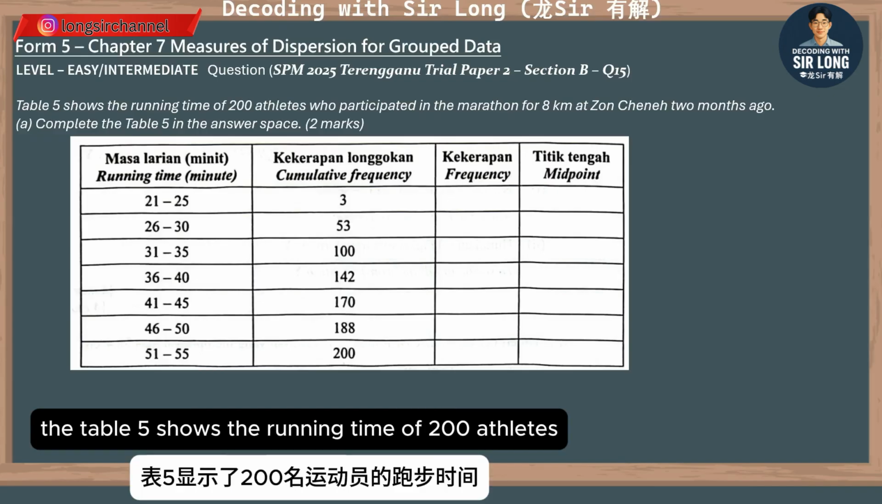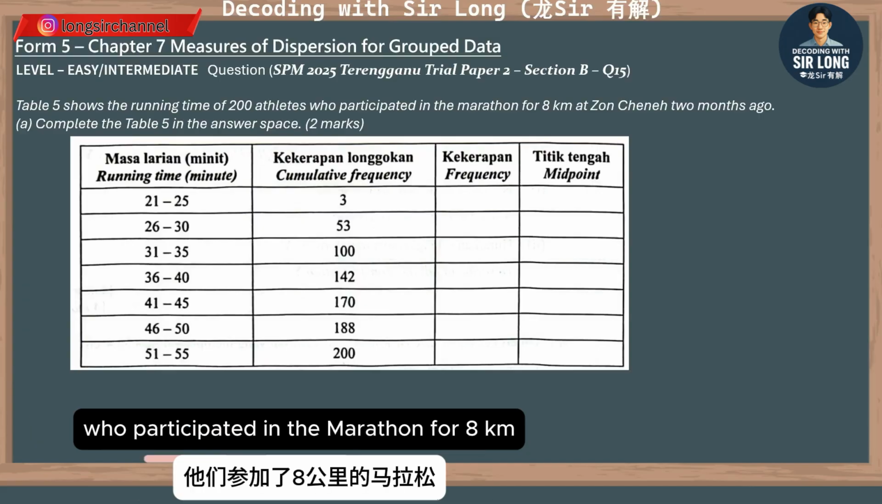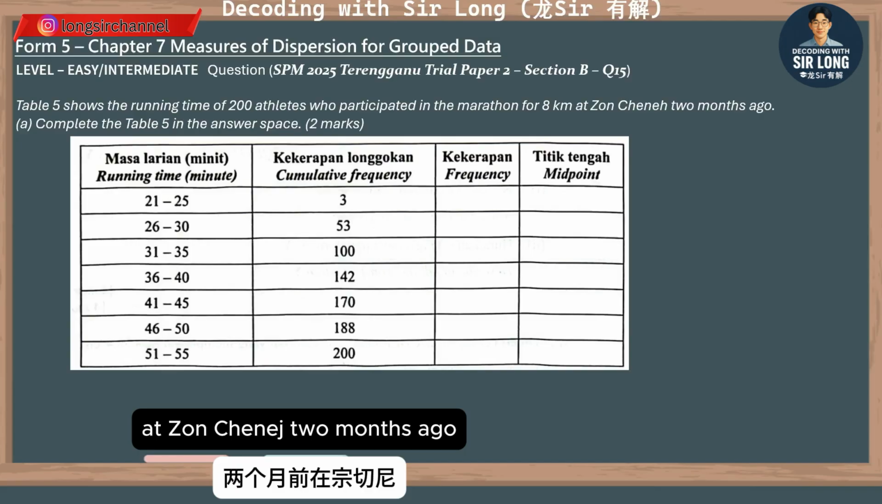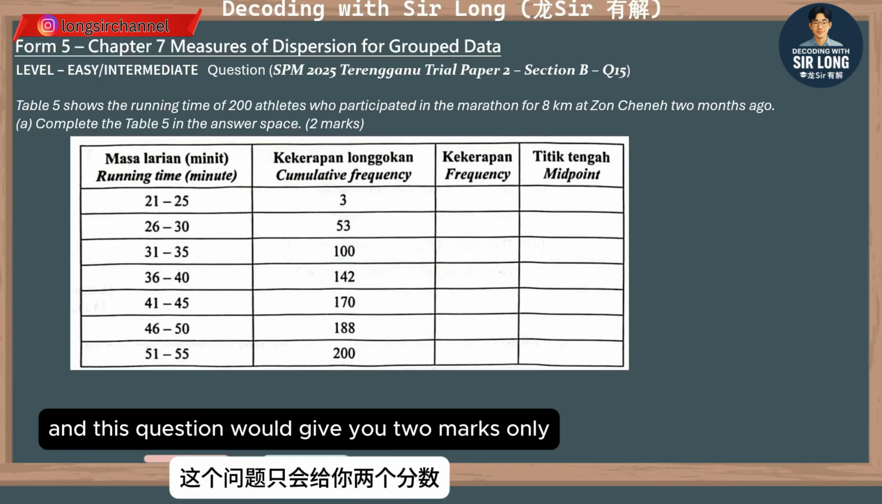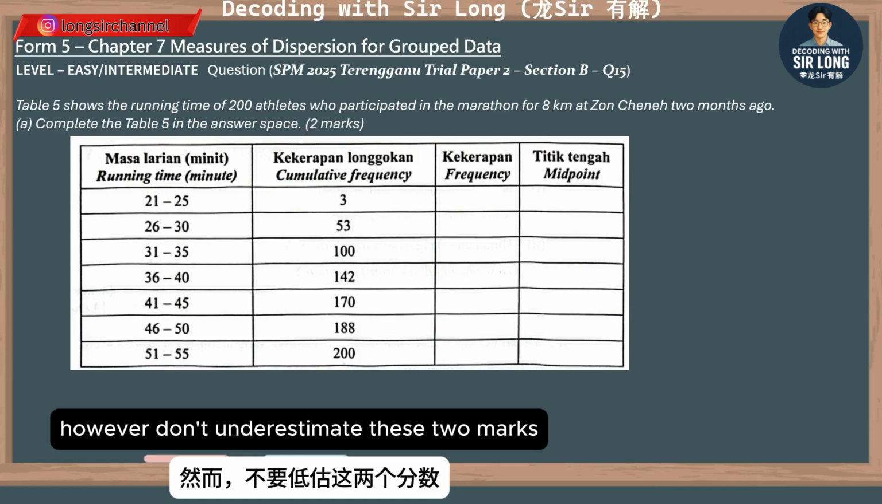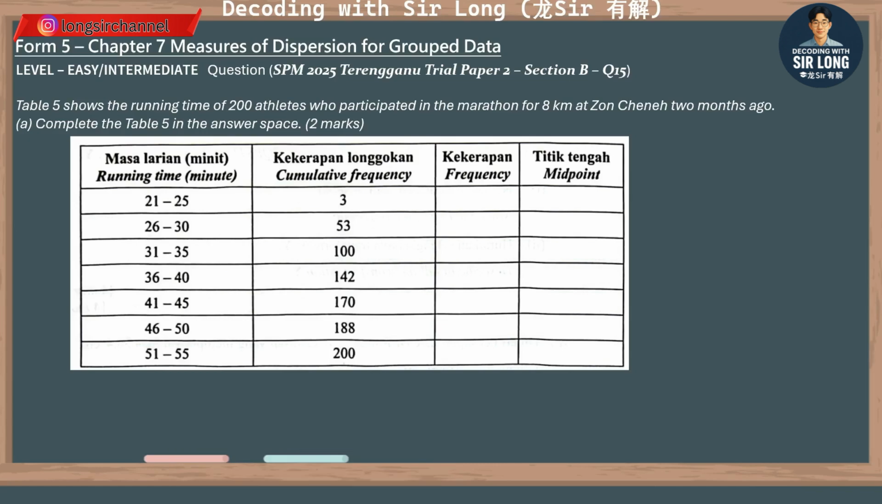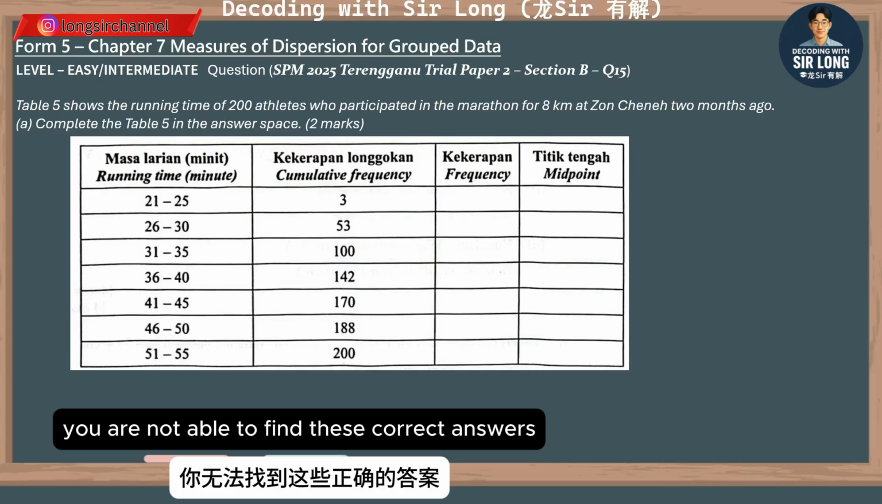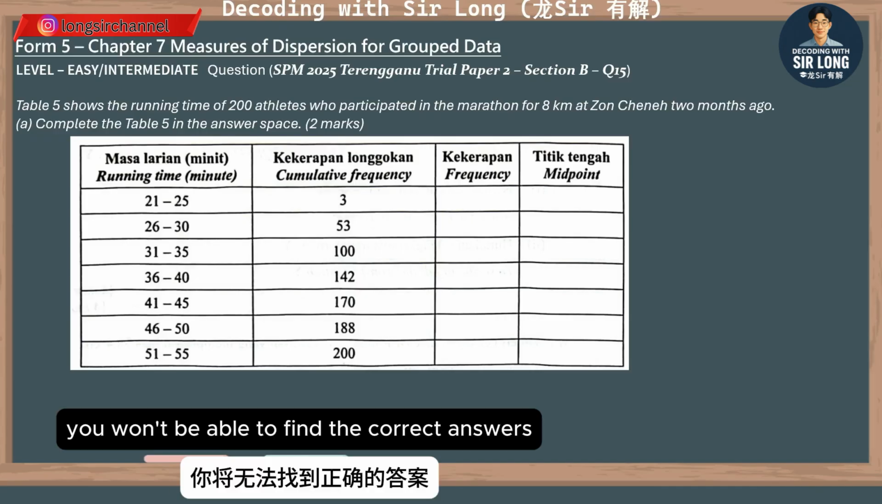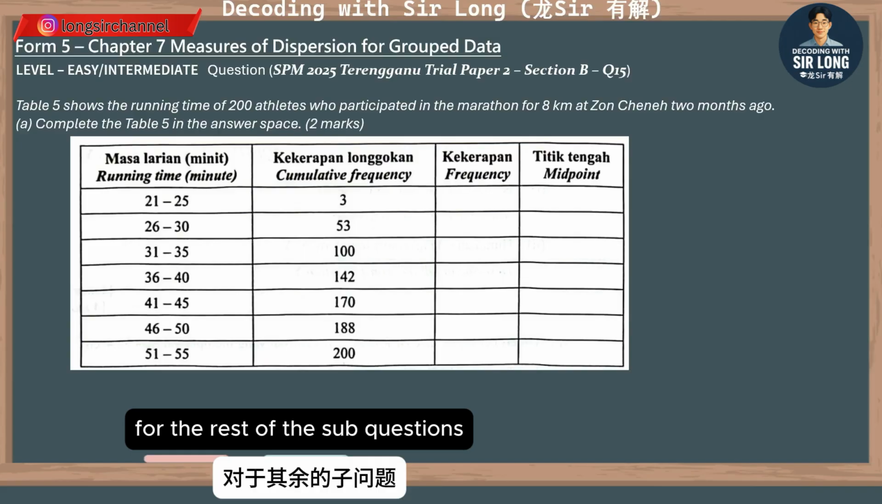Alright, look at here. Table 5 shows the running time of 200 athletes who participated in the marathon for 8 km a couple of months ago. And sub-question (a) is, you must know how to complete Table 5 in the answer space. This question will give you 2 marks only. However, don't underestimate these 2 marks, because if you are not able to find these correct answers, you won't be able to find the correct answers for the rest of the sub-questions.